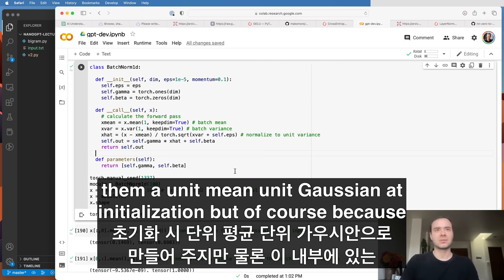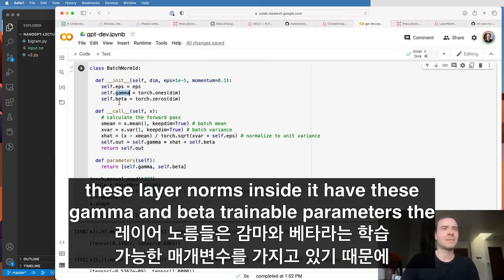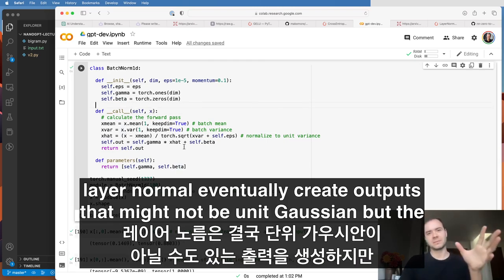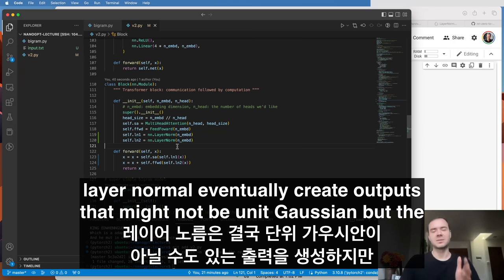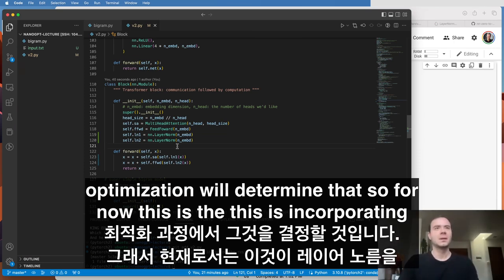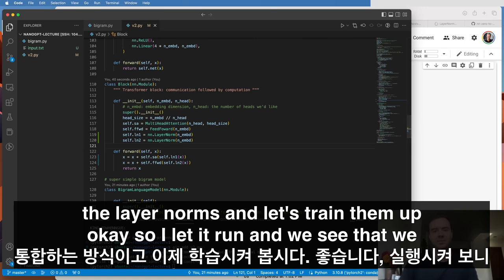But of course, because these layer norms inside have these gamma and beta trainable parameters, the layer norm will eventually create outputs that might not be unit Gaussian, but the optimization will determine that. So for now, this is incorporating the layer norms, and let's train it.